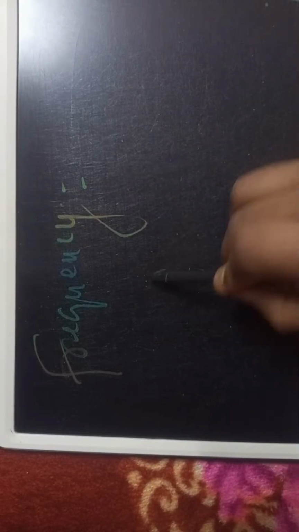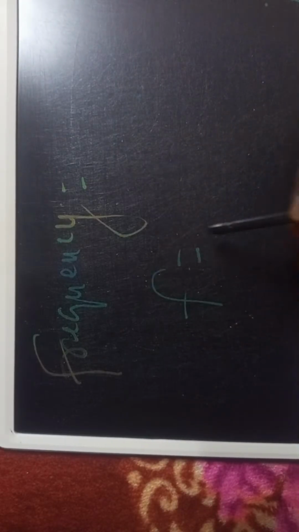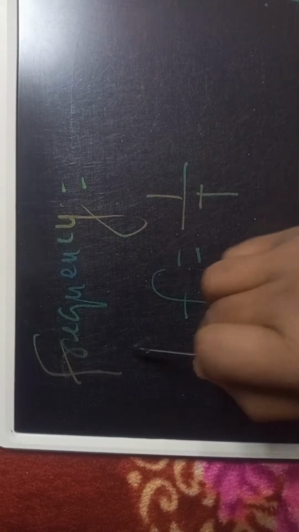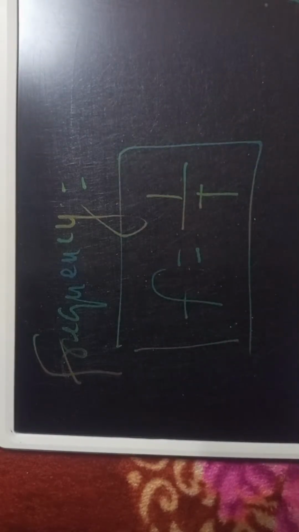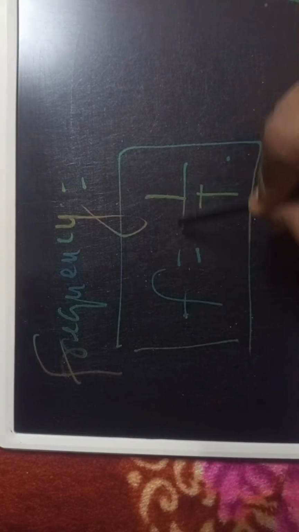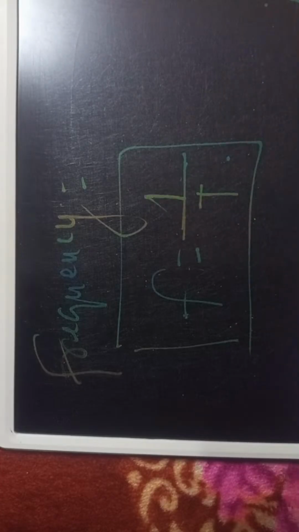Another formula will provide frequency. Frequency के हो त? Frequency को कस्तो formula छ? What is the formula of frequency? F is equal to 1 by time period. फ्रिक्वेन्सी भनेको f is equal to 1 by time period. Frequency is inversely proportional to the time period. You have to read.